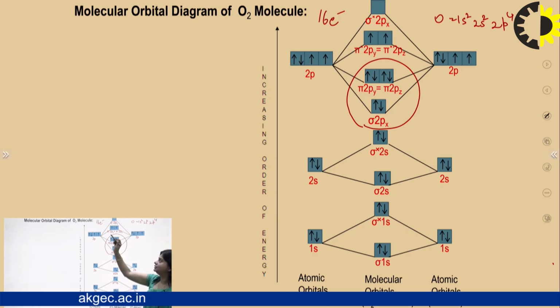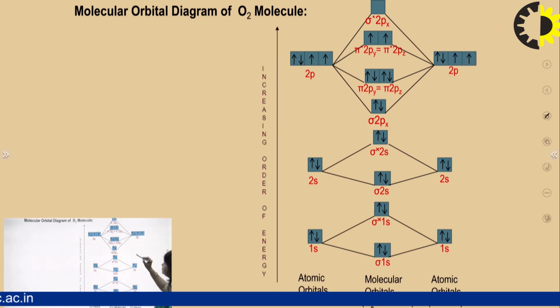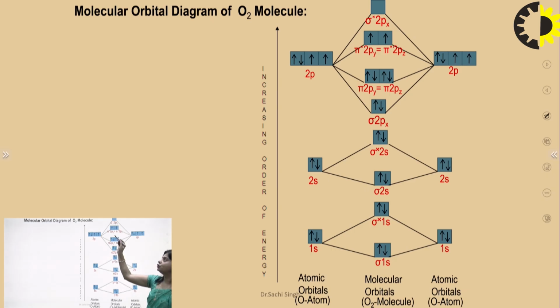They are filled in pi star 2py and pi star 2pz. So that point is very important in the oxygen molecule. Because of this, the outer orbitals of the oxygen molecule have unpaired electrons. That's why it is paramagnetic in nature.